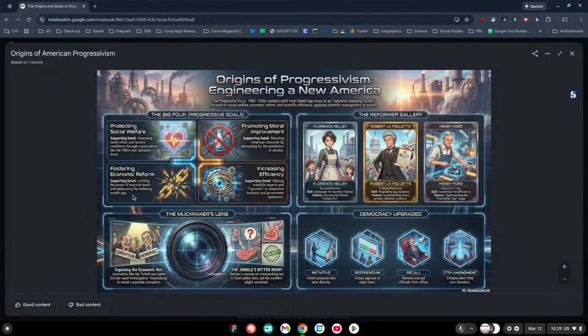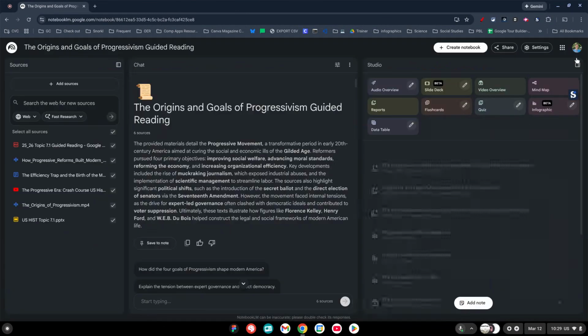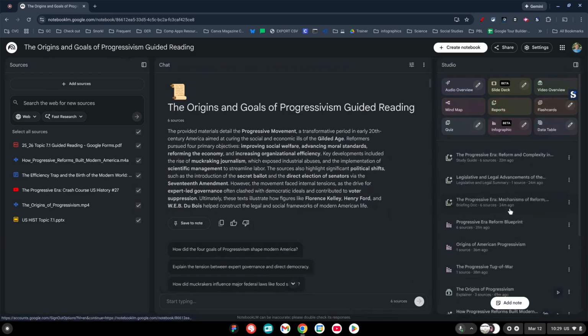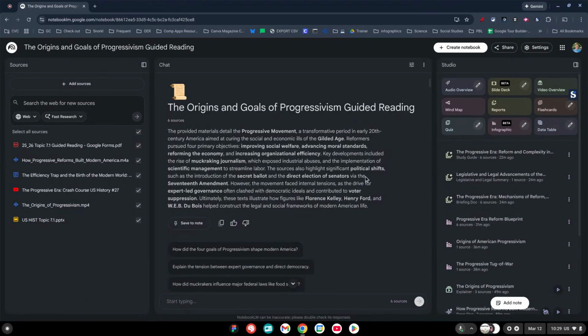Let's check out this one. So this one I did in that anime style. All right, so I had it broken up into things, and now you can see there's more of an anime type style that some students might be more interested in. And I did one more just in a regular style, right? So it's similar to what the anime was, but just in a different style right here. So those are helpful things where I could take my high level information, get it synthesized into a visual so that I can provide that as a resource for students as well.